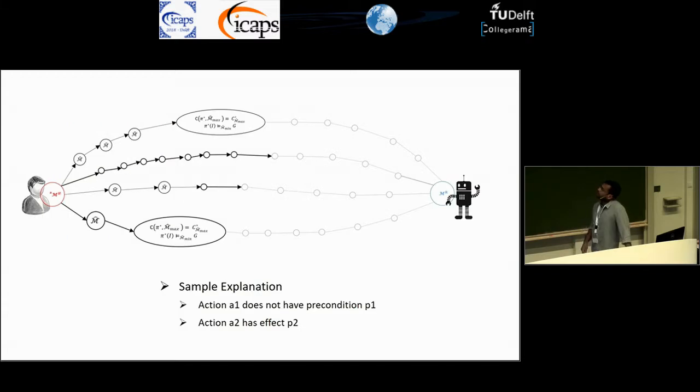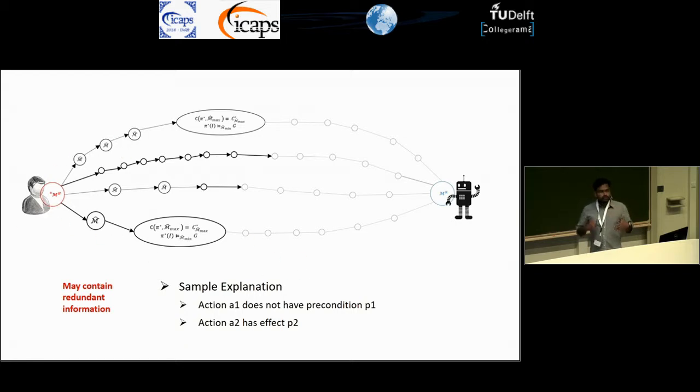This again can be seen as a search through model space. You will start with the human's annotated model and then look for possible changes you can make to the set. And as soon as you reach a possible model where your required conditions are met, you'll stop and you will give the path to that model as the explanation.